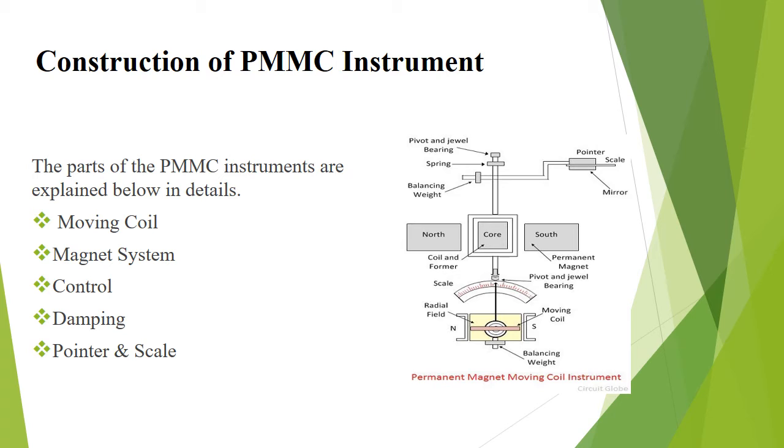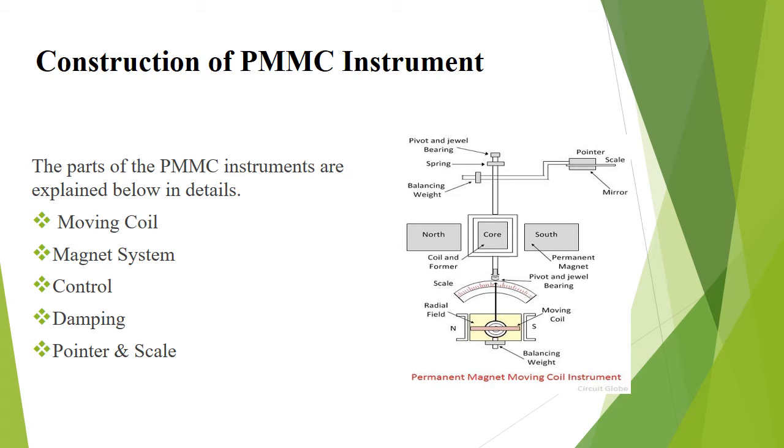Due to the iron core, the deflecting torque increases, which increases the sensitivity of the instrument. The controlling torque is provided by two phosphor bronze hair springs. The damping torque is provided by eddy current damping. It is obtained by moving the aluminum former in the magnetic field. The pointer is carried by a spindle and it moves over a graduated scale. The pointer has light weight so that it can deflect rapidly.